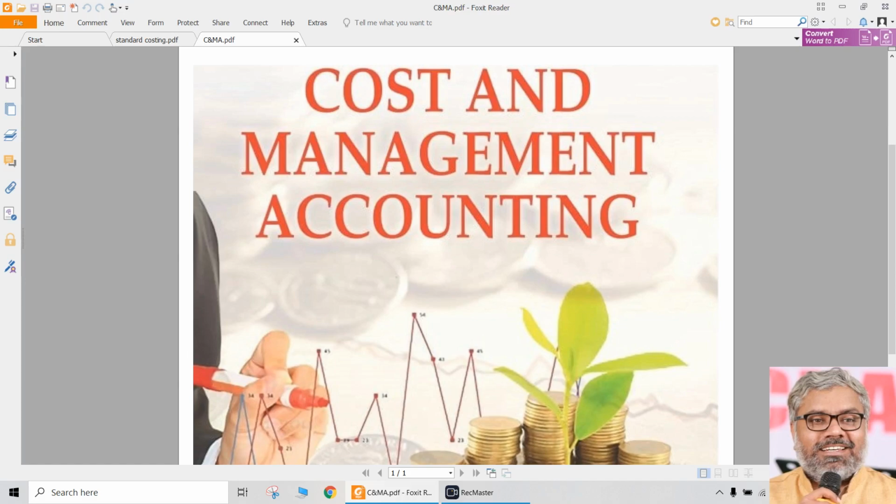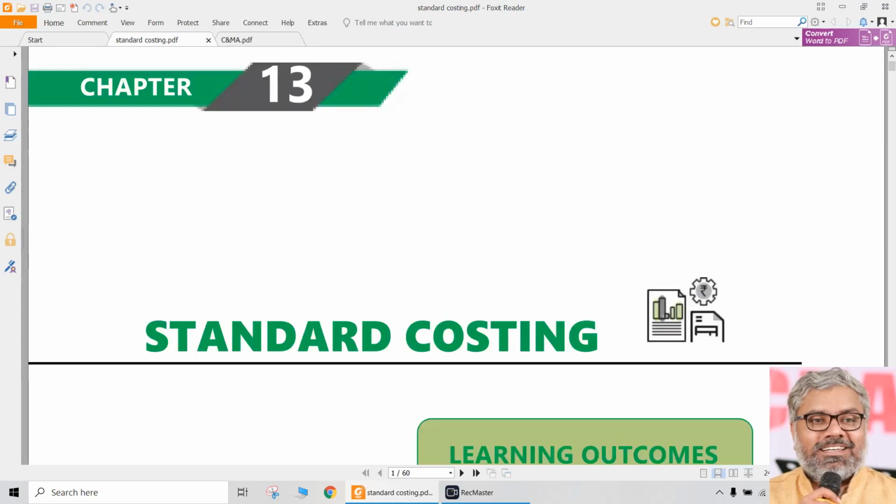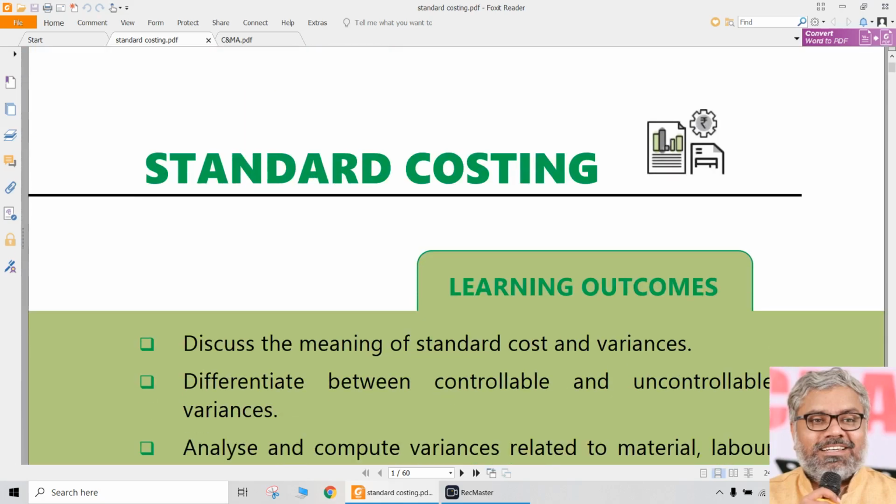As part of one of the important aspects in the subject of cost and management accounting, let us discuss standard costing. For CA intermediate, standard costing generally has a weightage of 5 marks minimum, that is guaranteed.